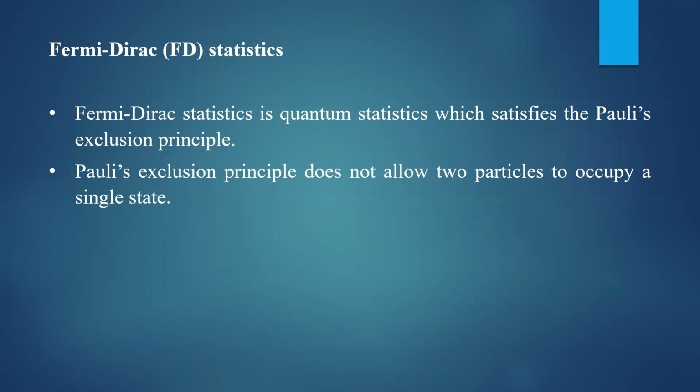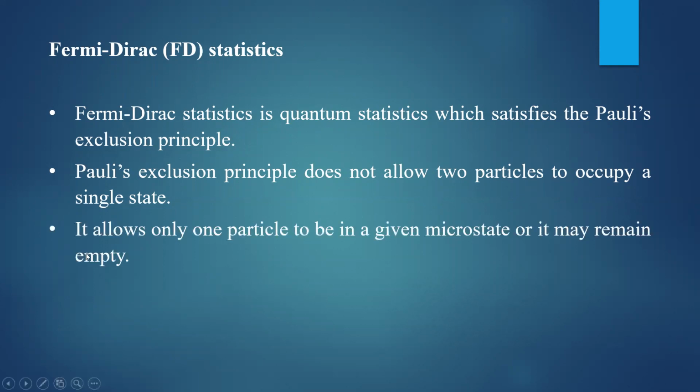In a particular state, only one particle is possible. So the particles should have different sets of quantum numbers. That means in a given state, you can observe only one particle. So one state contains one particle, and the second particle should go to the next state. That is what Pauli's exclusion principle says.